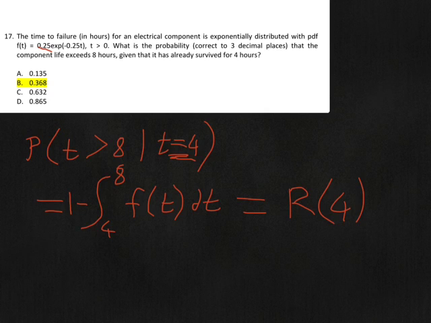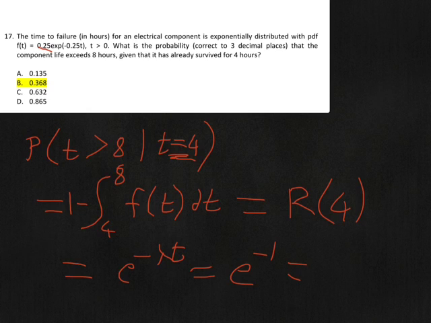So all that means is if you go straight back to page 4 of 11 and get equation 45 from your summary sheet for the exam, then that's going to be equal to e to the minus lambda t, and that is e to the lambda 0.25. t is 4, so it's just 4 times negative 0.25, which is equal to minus 1, so it's e to the minus 1, or 1 over e.